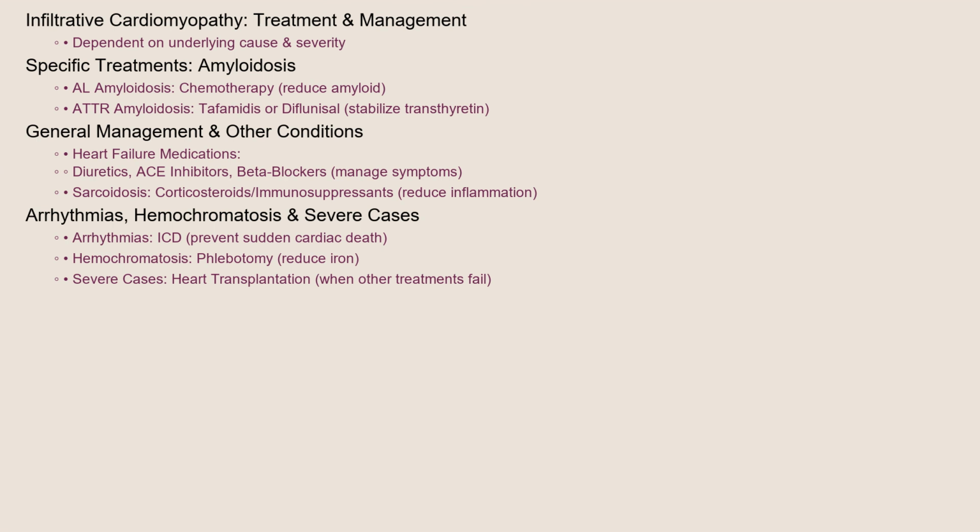In sarcoidosis, corticosteroids or other immunosuppressants are used to reduce inflammation. An implantable cardioverter defibrillator, ICD, may be necessary to prevent sudden cardiac death in patients with arrhythmias. In hemochromatosis, phlebotomy to remove blood reduces the iron concentration. Heart transplantation may be considered in severe cases that do not respond to other treatments.